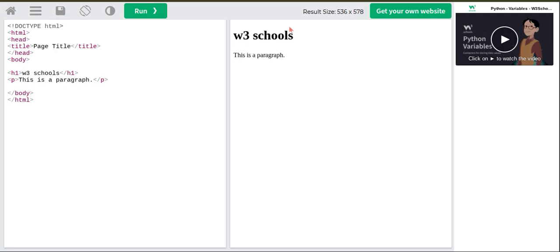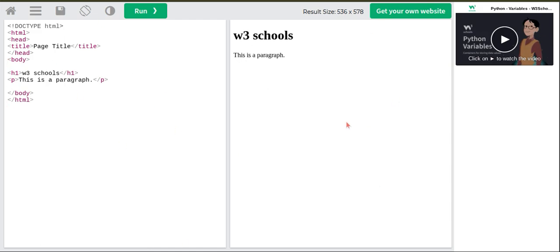You can write up to 6 headings. Make sure when you write h1 you also write /h1. Slash comes with every closing tag like /title, /head, /html as well. So make sure you write h1 and paragraph in the body, or else it will give you an error.